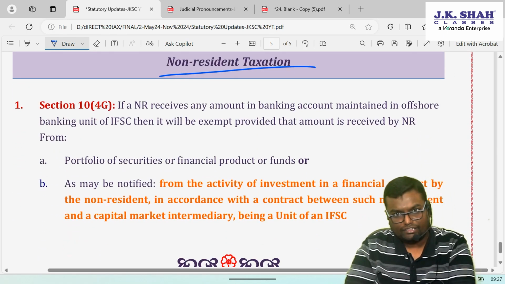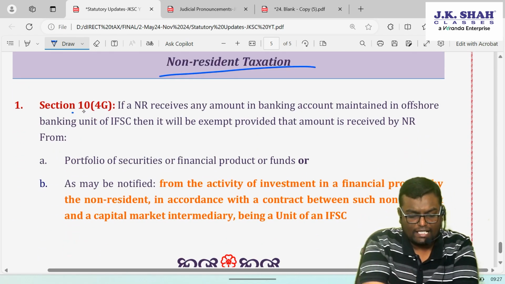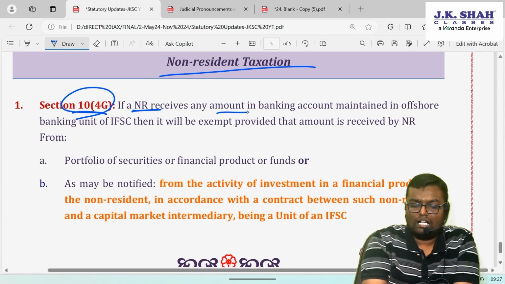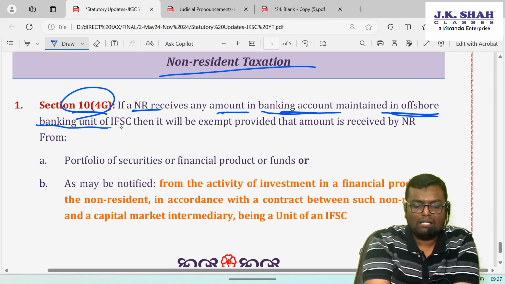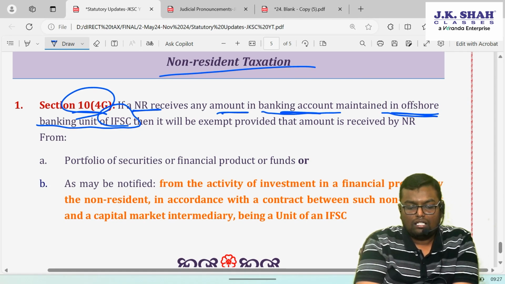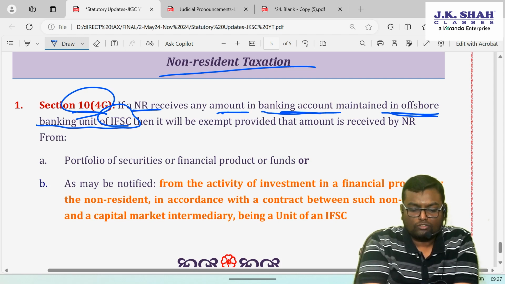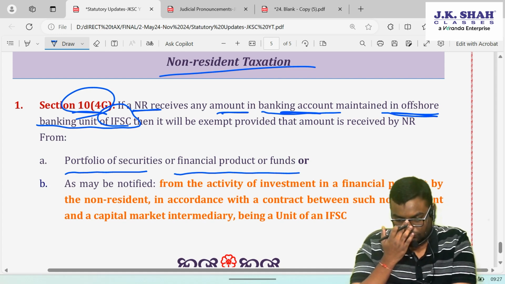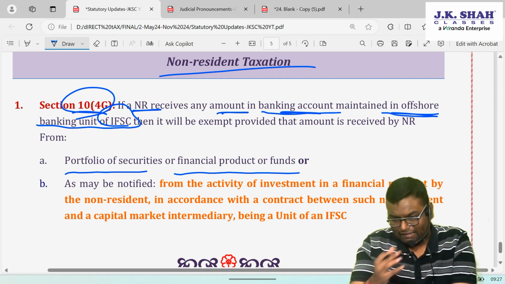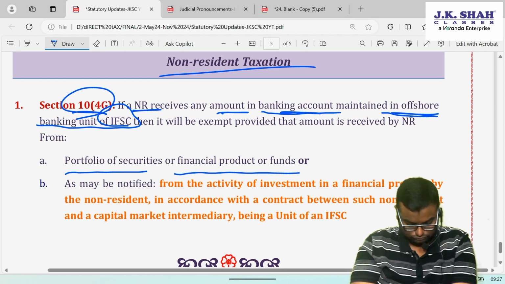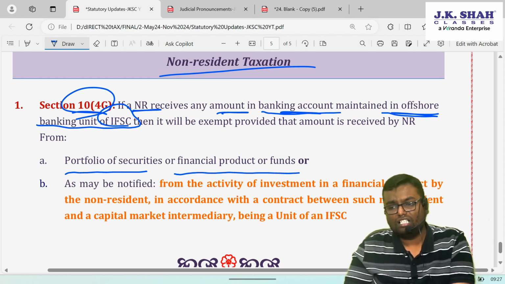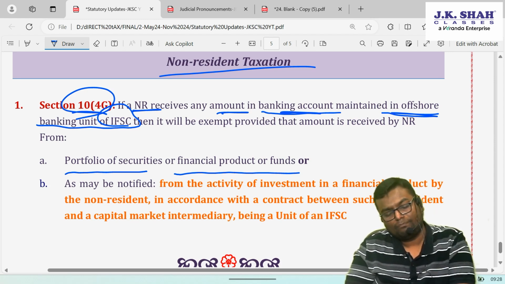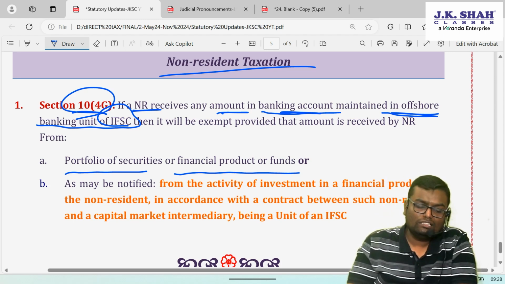Last, non-resident taxation. There is an exemption under section 10 clause 4G. Let's say you are a non-resident. You are receiving any amount in a banking account maintained in an offshore banking unit in IFSC, and it belongs to a portfolio of security or financial products of the fund. Now what will happen? If you receive something in India, it is taxable in India, but the government wants to promote IFSC, government wants to promote banking accounts in IFSC by non-residents. So they issued an exemption, 10 clause 4G.